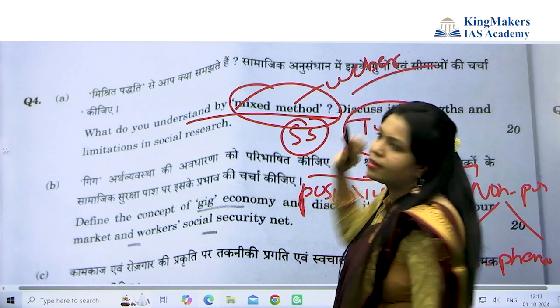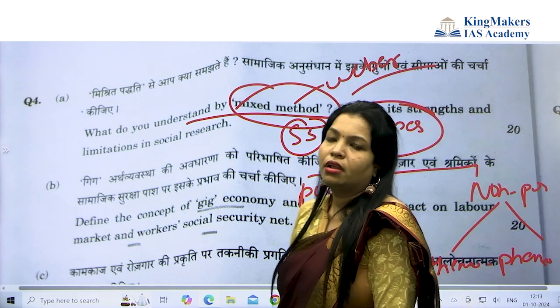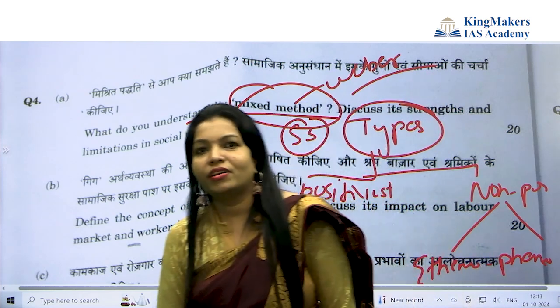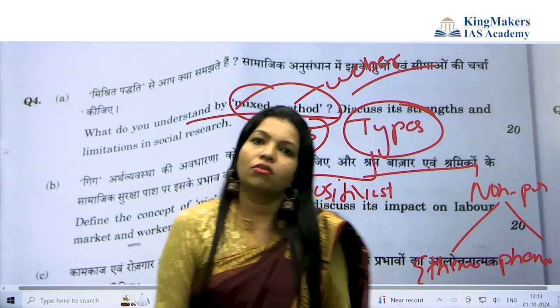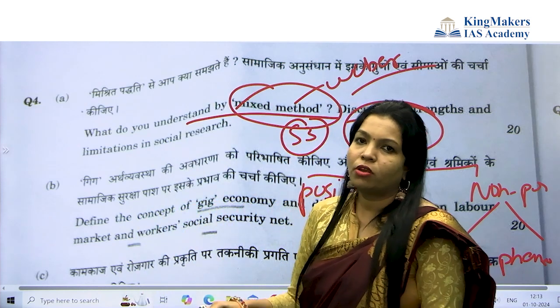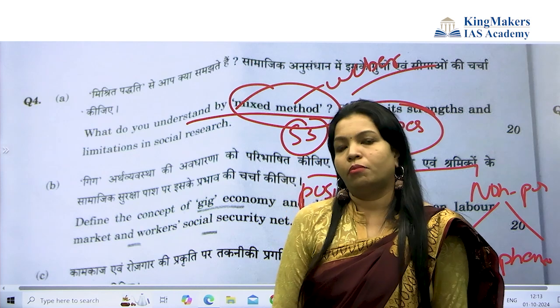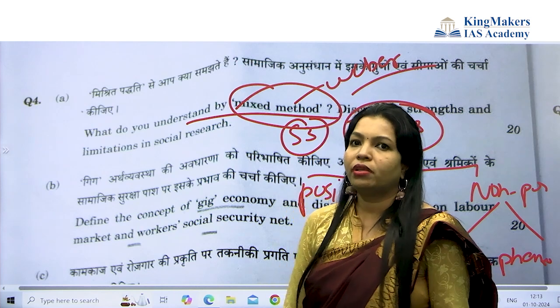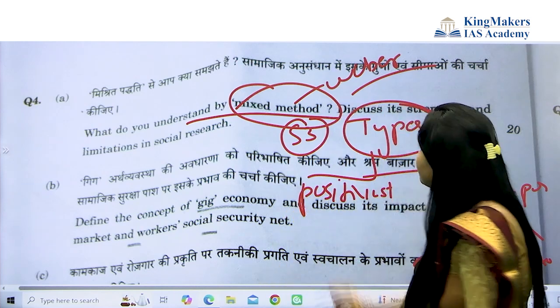Even you can write ideal type, also Durkheim, also comparative analysis, survey method. This is all the mixed method. Even when you go with positivist and non-positivist, and again more micro, ethnomethodology and also phenomenology, this is all mixed method.